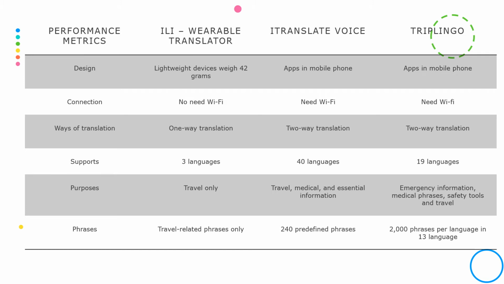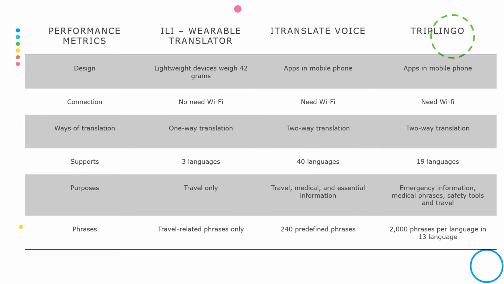ELI is a wearable translator that you can wear in your neck and have easy access when you want to use it because it is lightweight as it weighs 42 grams only. However, iTranslate Voice and TripLingo are apps that you can download on your mobile phone. Next, ELI does not need Wi-Fi to operate, unlike iTranslate Voice and TripLingo that need Wi-Fi to operate.